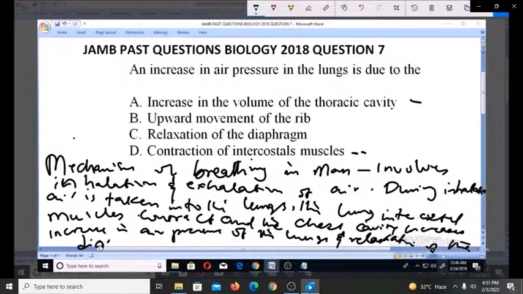So the increase in air pressure and relaxation of the diaphragm work together.